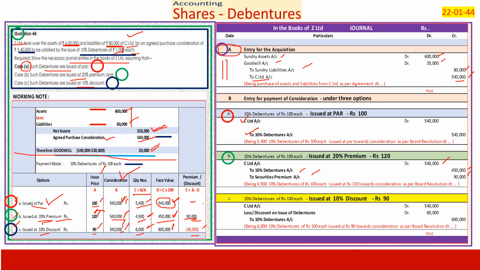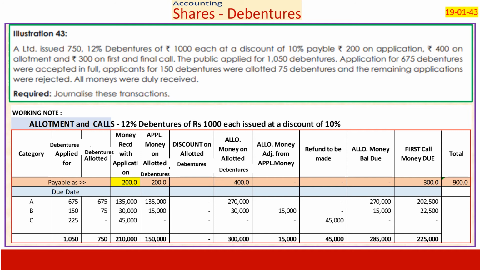Number 3 is where debentures are issued at 10% discount. When it is 10% discount, what you do is, C Limited, you are supposed to pay 5,40,000. This column is constant. But you issued here 6 lakh because you issued them at a discount. You made a loss, 60,000. If you make this working note clear and you understand it fully, this is a simple way of sorting it out.